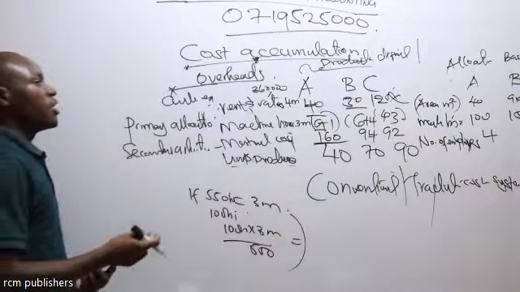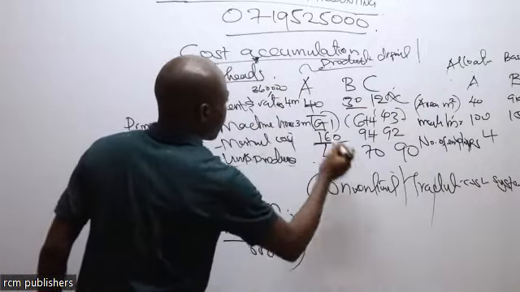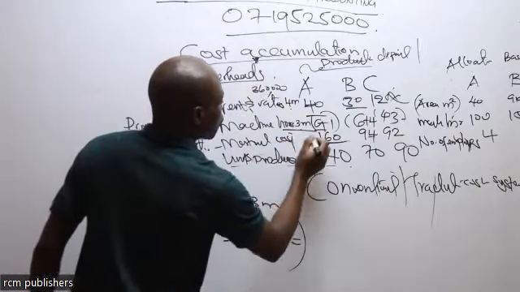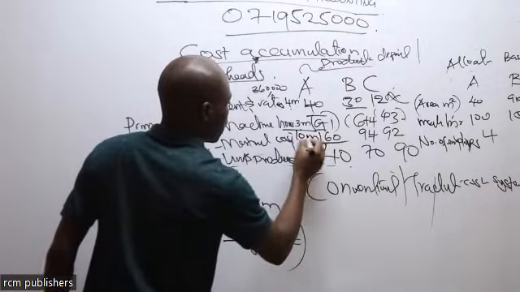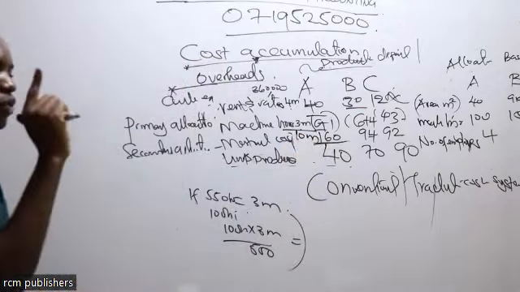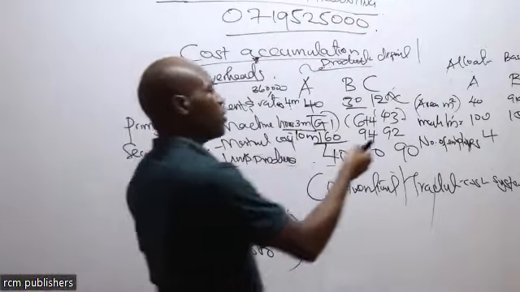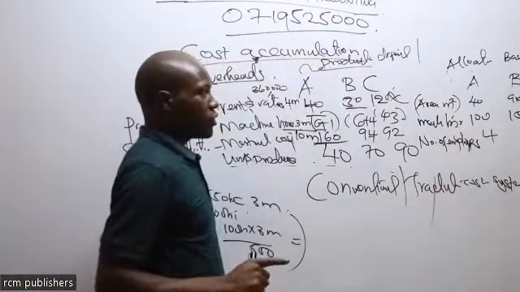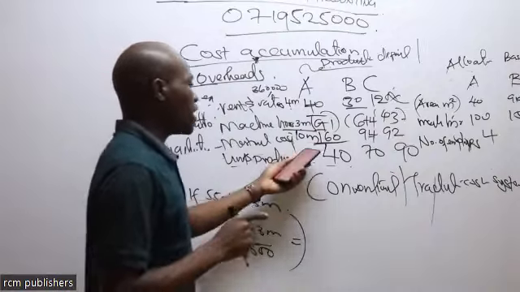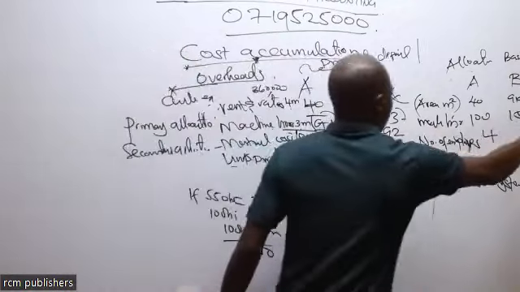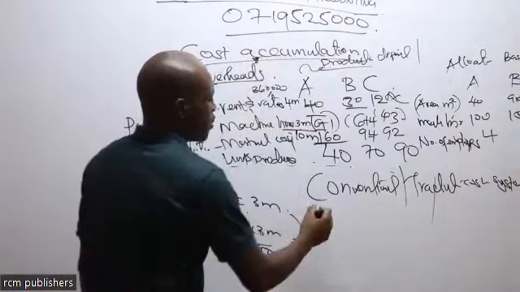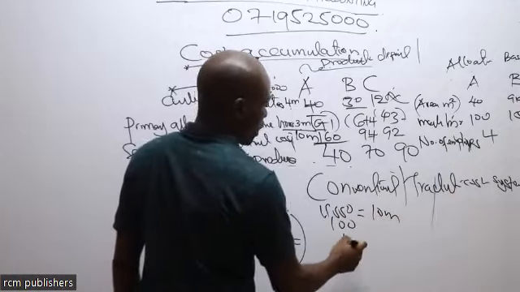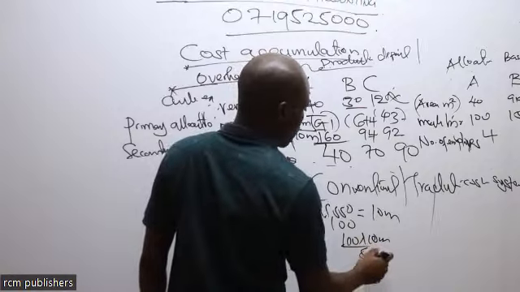We are going to be told that the overheads, the total overheads value, that is 4 million plus 360,000 plus 3 million, we get the total overheads. Even if it is 10 million, that is the total overheads. Then we're just going to be told to pick one. The examiner will tell you whether to take the machine hours or the area or number of employees. You'll be told to pick one. So if you're told to pick one to distribute all the overheads at once, the total here is 550. So you simply say, if 550 is equal to 10 million, 100 will be what? So 100 times 10 million divided by 550.